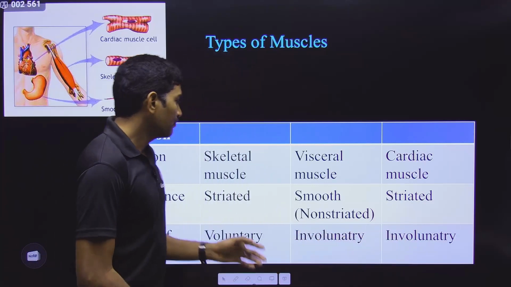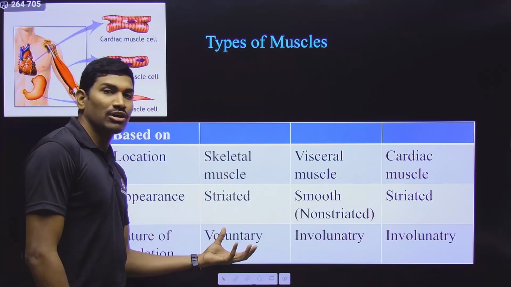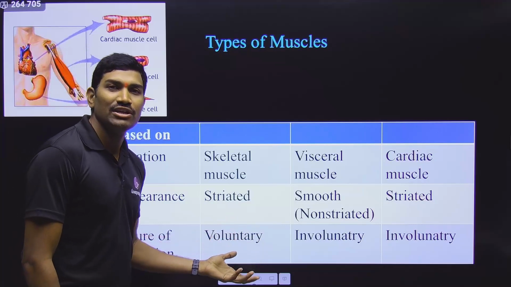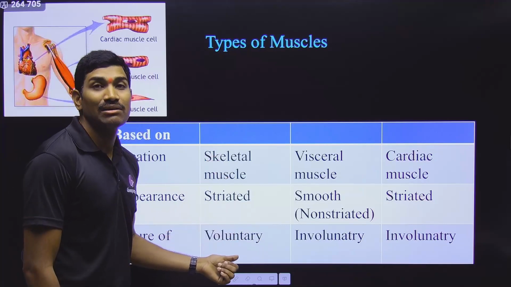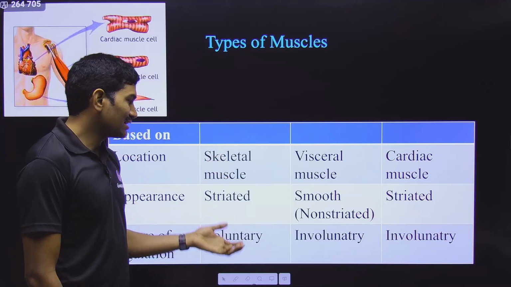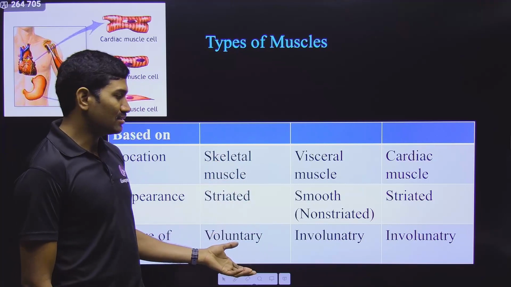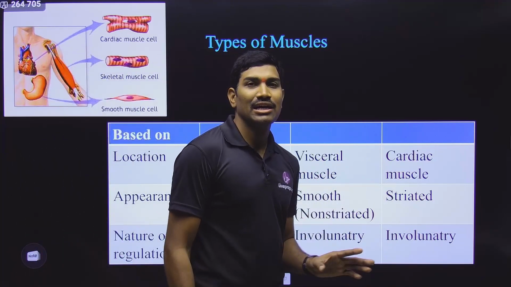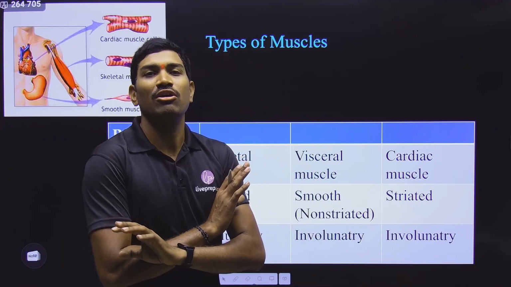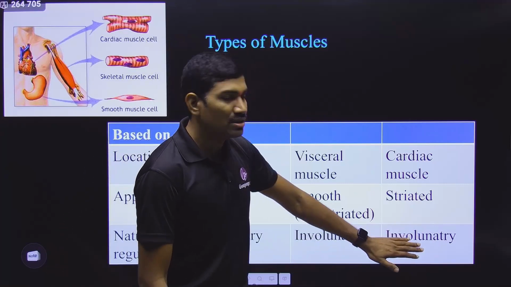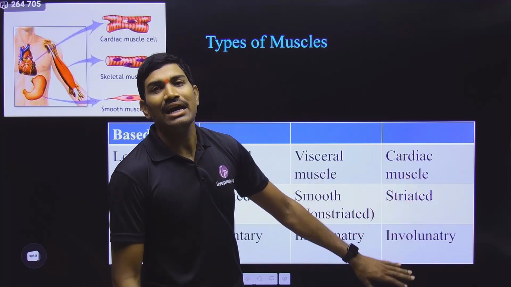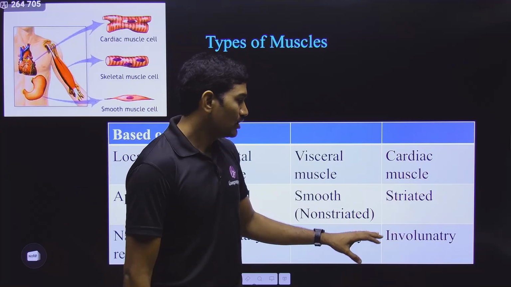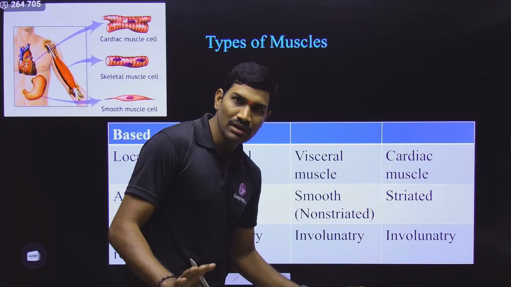In this way, only the skeletal muscles are under the control of the will of an individual. That's why these are called voluntary muscles. Contraction and relaxation are under the will of the organism. But these two, visceral and cardiac muscles, are not under the will of the organism. So that's why these are considered involuntary control. So these are involuntary. Is it clear?